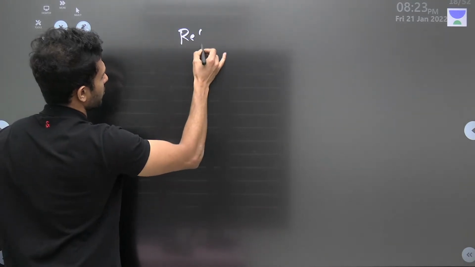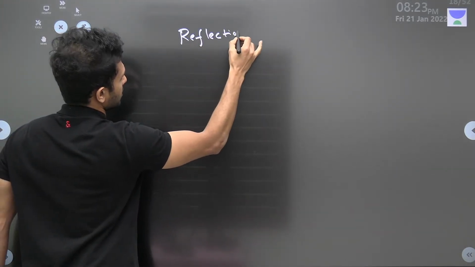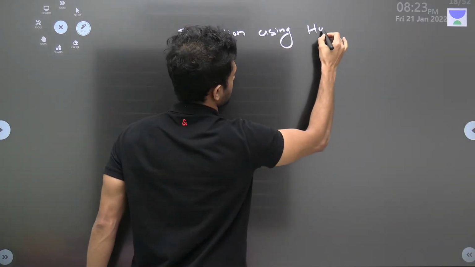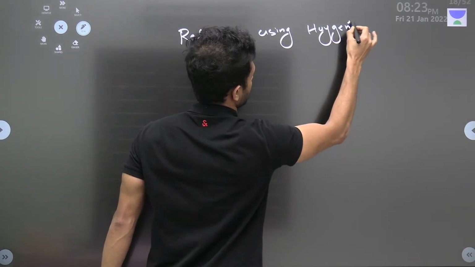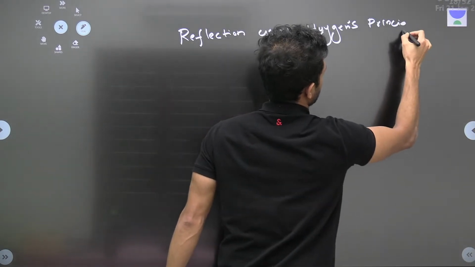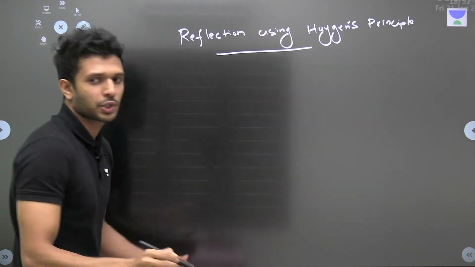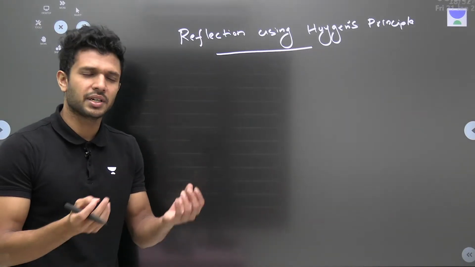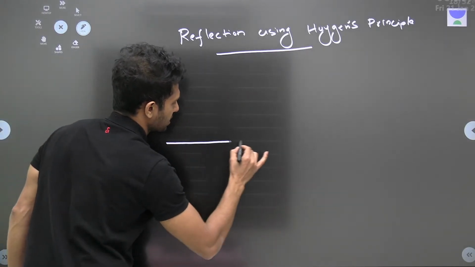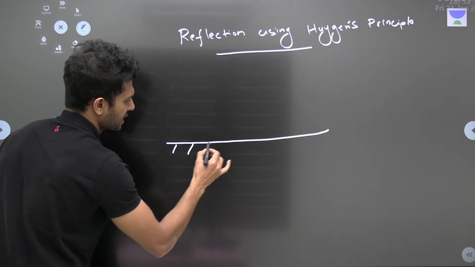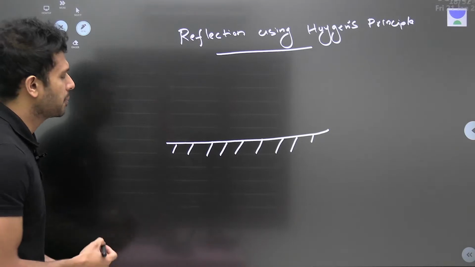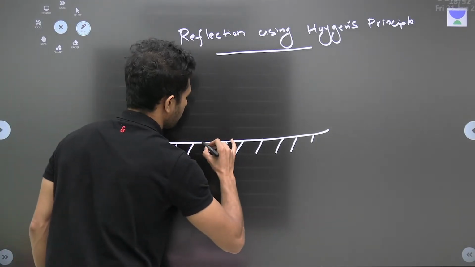Reflection, first we will do reflection. ठीक है? Reflection using Huygens principle. Okay, we'll draw the diagram because you all can see the diagram in your textbook. Let's see how it is being drawn. For that, just consider a reflecting surface. ये a reflecting surface मतलब a plane mirror, let's say. ठीक है? To this plane mirror, we have a wavefront coming.